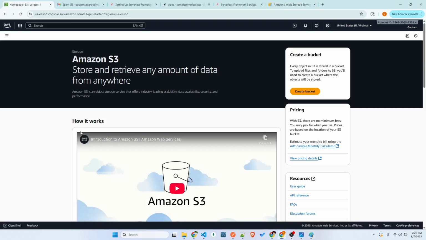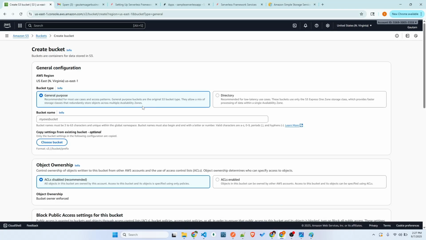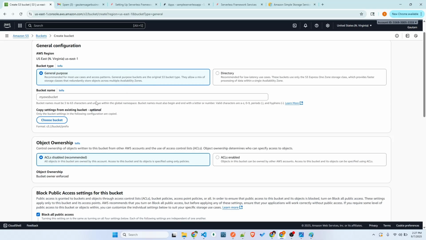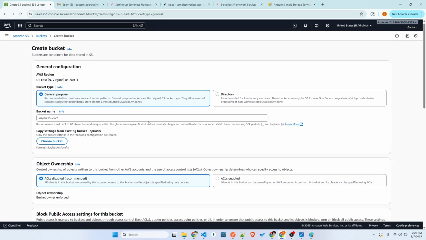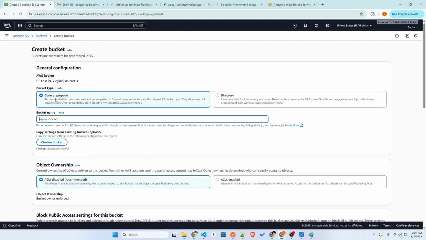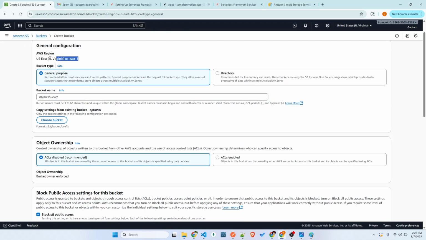First go to this and just click create bucket. I just want to show you before how we are going to do this completely automatically using the serverless framework. But for now, you can just think like we're doing it manually. This is general purpose, in which region you're going to keep it, and you should definitely give the bucket name unique, always, across the globe. The names are global.